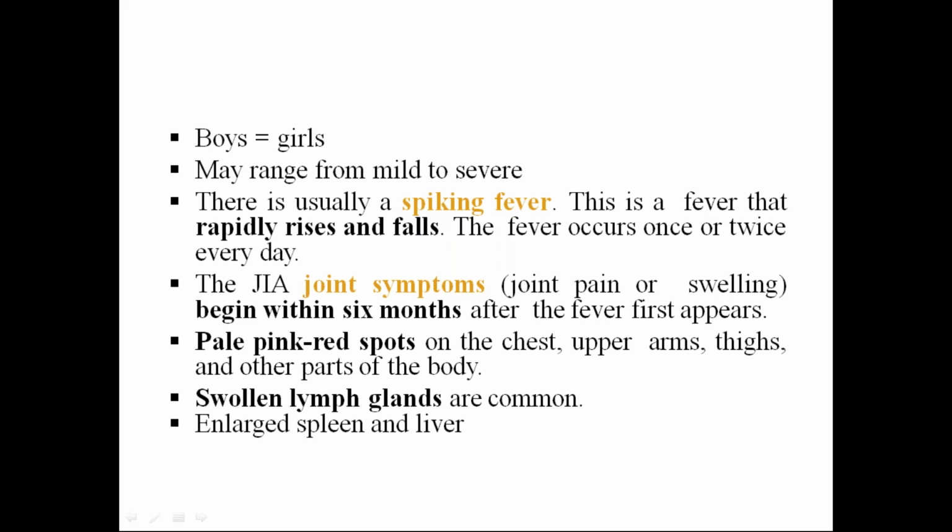The same salmon colored lesions are present over the chest or upper arms, thighs and other parts of the body. Swollen lymph glands are common. We can see hepatomegaly and splenomegaly. This is the rash. I think you have heard of the Koebner phenomenon, where any superficial trauma or heat can also evoke this rash, so we can observe that rash very clearly at that point of time. This is the rash we observe in systemic juvenile arthritis, but it is rare, if at all; still, this is the rash you can observe.